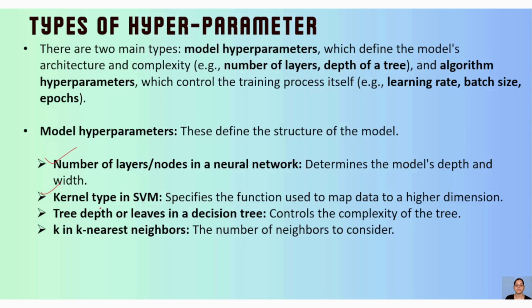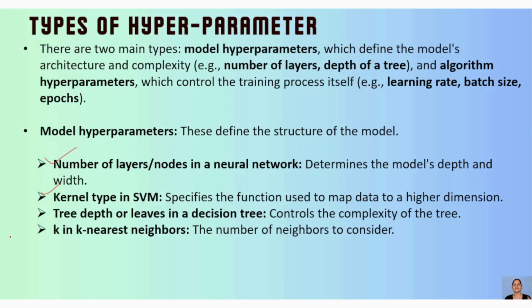Then we have tree depth. In a decision tree, the more depth it has, the more complexity it is going to control. So the tree depth should be higher in case of a decision tree. Then k nearest neighbors. If we take k nearest neighbor as a classification algorithm, we are considering k. So k is a factor which is going to define my neighbors, right?